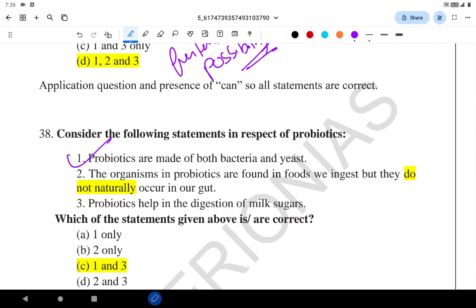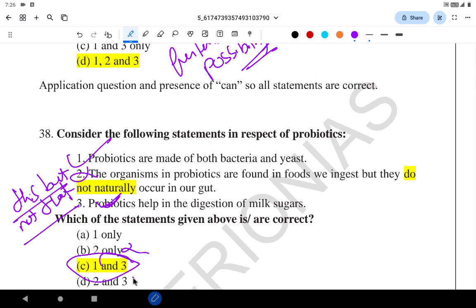The second one says the organisms in probiotics are found in foods we ingest. They are found in the food we ingest, but they do not naturally occur in our gut. See, anything in the format of 'found here but not there', usually such sentences are cooked up, they are wrong. Probiotics help in the digestion of milk sugars. Positive, very mild statements, correct. So 1 and 3 are correct and 2 is wrong. So 1 and 3 is the correct answer.